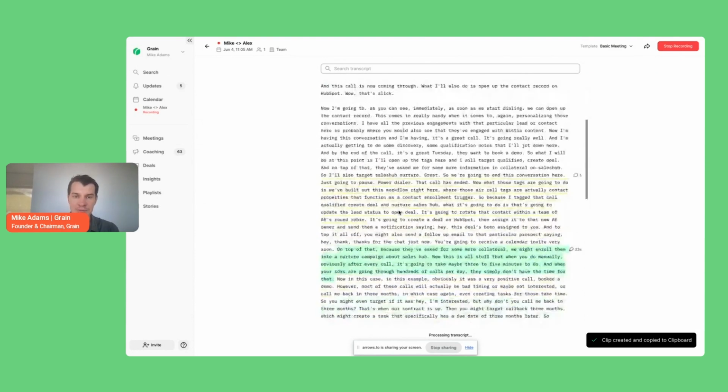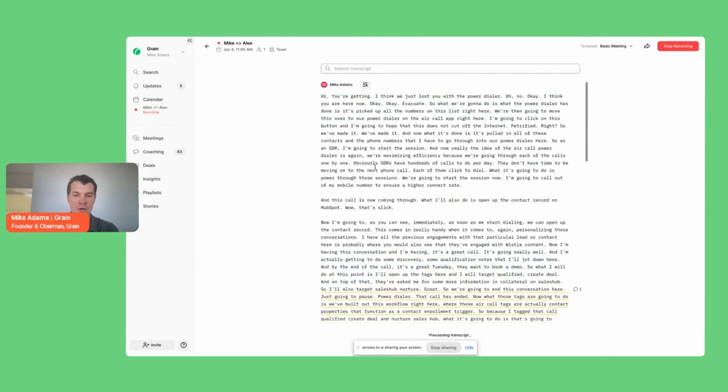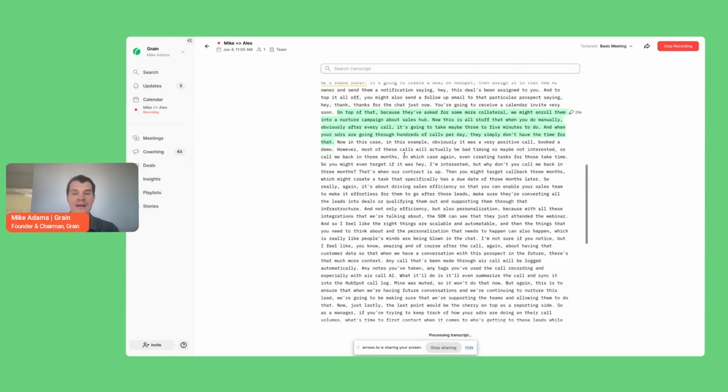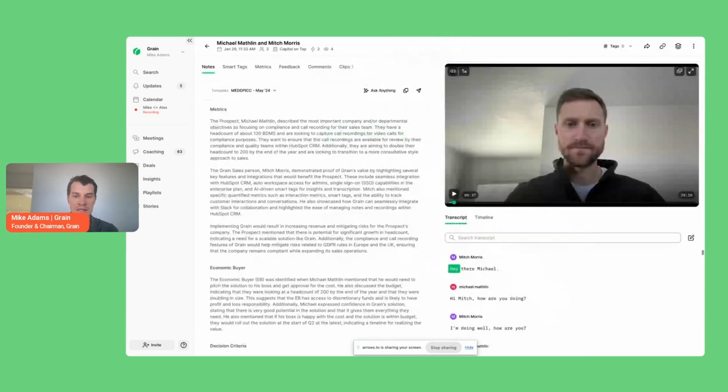So this is an example of the type of experience you'd have during the call, of being able to flag moments or comment. Most of this collaboration tends to happen after the call, but it can be done live. And skipping forward to a meeting that's actually been completed, we'll look at an example of a meeting that has been finished.